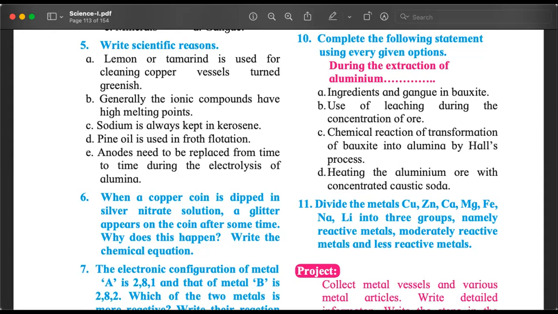What happens? The anodes, which are made up of graphite, carbon, react with the oxygen that is produced due to the anode reaction. And when the carbon reacts with oxygen, carbon dioxide is produced. It's a gas, so it gets released. So the graphite of the anode is constantly wasted. It is oxidized. That is why we need to replace them from time to time.